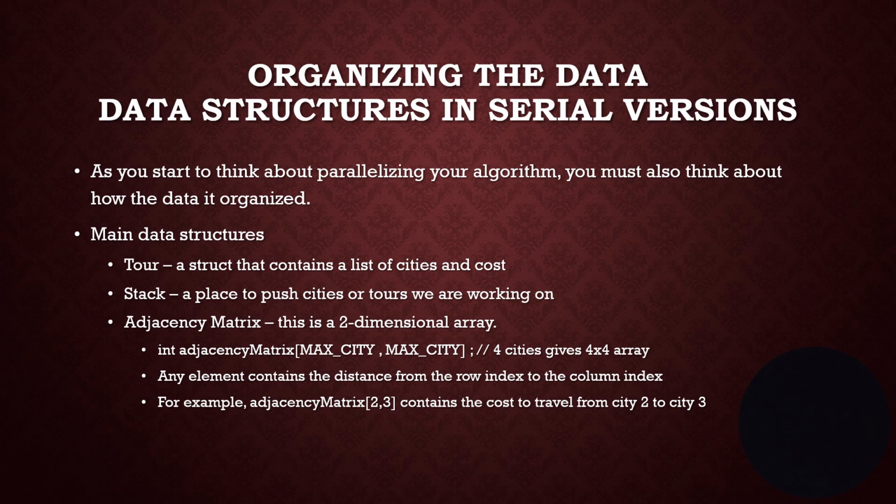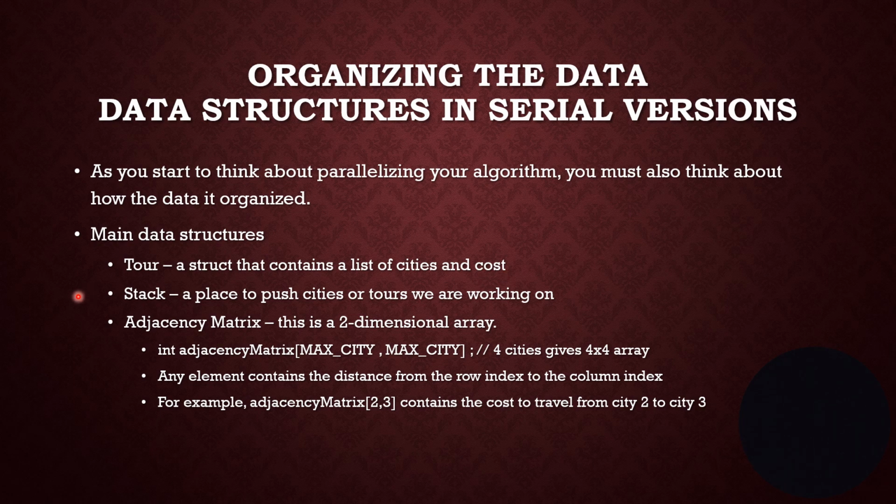So as we begin to think about parallelizing an algorithm, or we're going to do the third algorithm, we have to think about how the data is going to be organized. And so what are our main data structures? This is part of our process for parallelizing something. In our third algorithm, we have a tour. That's going to be a structure that contains a list of cities and a cost so far.